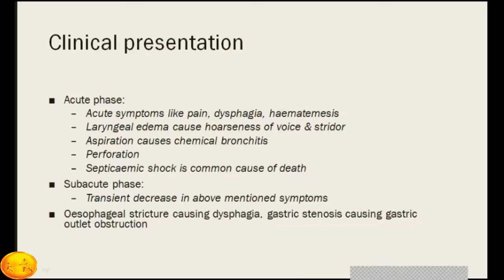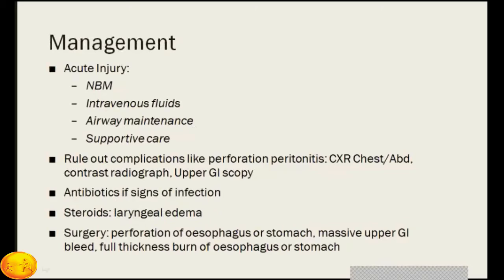In the subacute phase, there is a transient decrease in the above mentioned symptoms. Then, in the late phase, the patient may have esophageal stricture, which causes dysphagia, and gastric stenosis, causing gastric outlet obstruction. So, some acute presentation, then some subacute problems, and then late problems like esophageal stricture or gastric stenosis occur because of the corrosive poison. How to manage this patient?